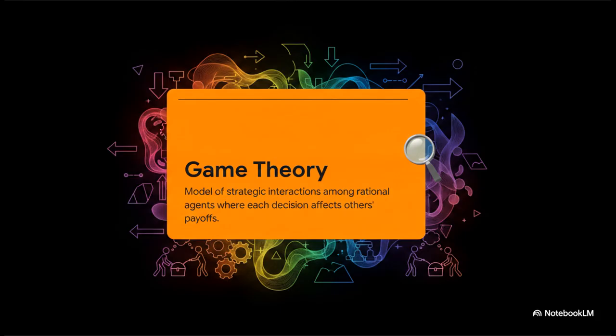And this brings us directly to game theory. Now, by definition, game theory is a mathematical model of strategic interactions among rational, intelligent agents, where each agent's decision directly affects the others' payoffs. The central hurdle here is ensuring collective efficiency. Like, how do we build an optimal, smooth-running system when everyone in it is basically just a selfish utility maximizer? They're not trying to help the system at all. They are just executing their own plan to get the biggest piece of the pie for themselves.